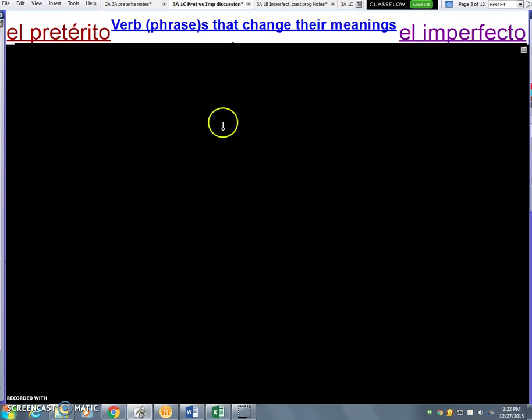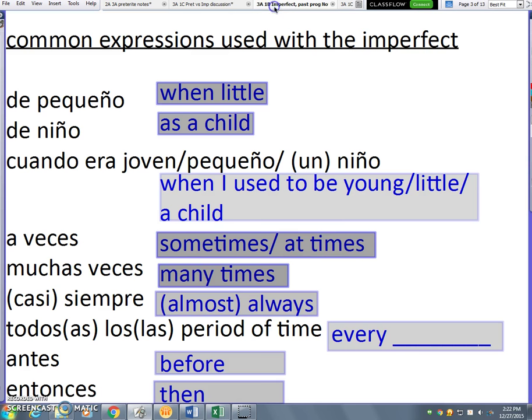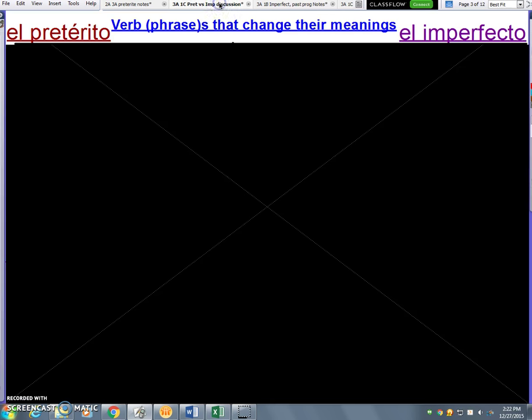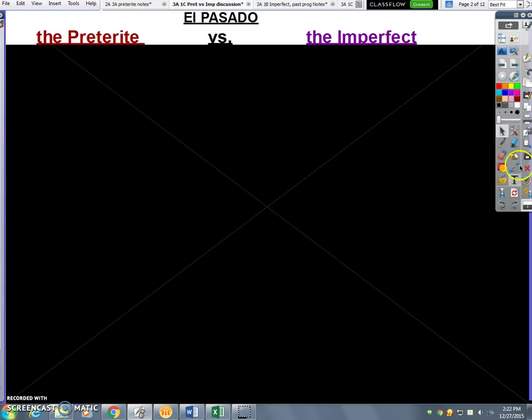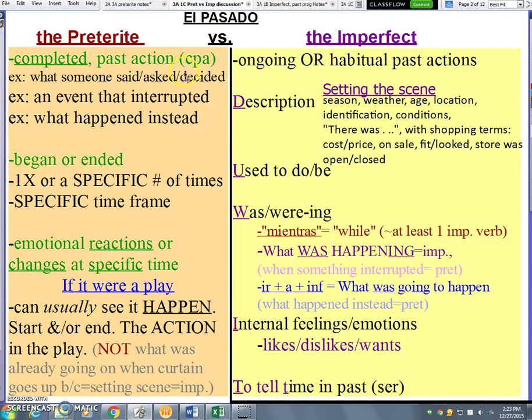Don't forget, there are a few other things that we need to be learning and memorizing to help us decide which tense to use, like the common time expressions used with the preterite. So when you see these, we need to know them and recognize them and know what they mean, we will use the preterite. When we see these, we will know that we will probably use the imperfect. So we also need to know these and recognize them and put them into our brain files. And we also talked about yesterday the reasons to use the preterite and the imperfect. I don't know why I said yesterday, in the last set of notes, depending on when you took them.